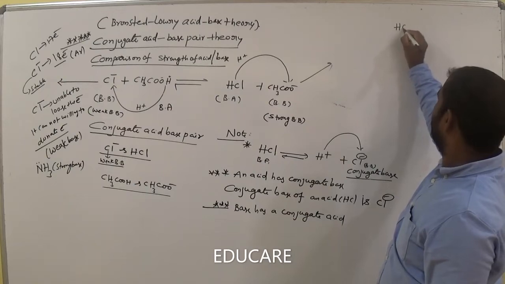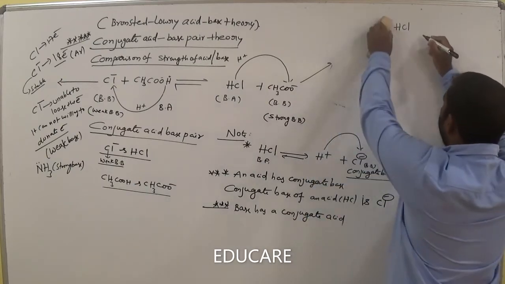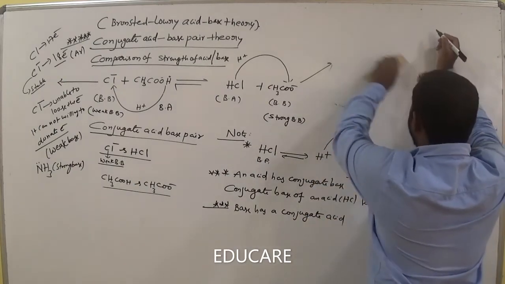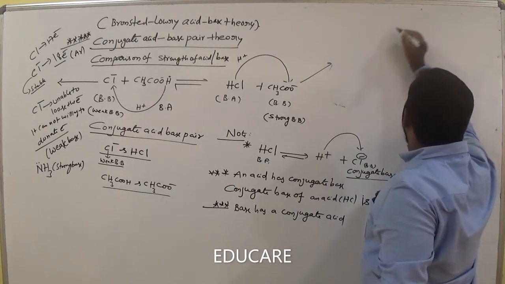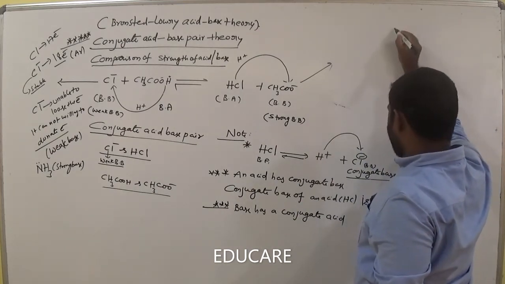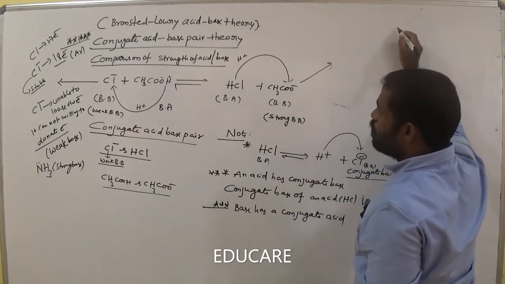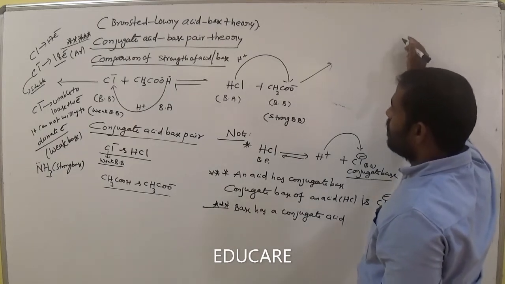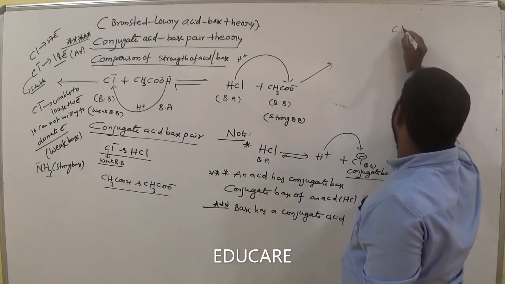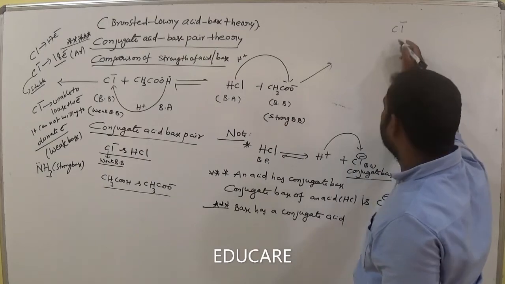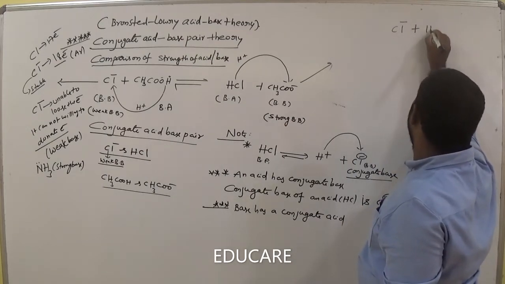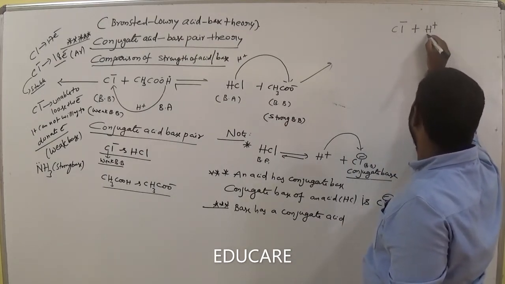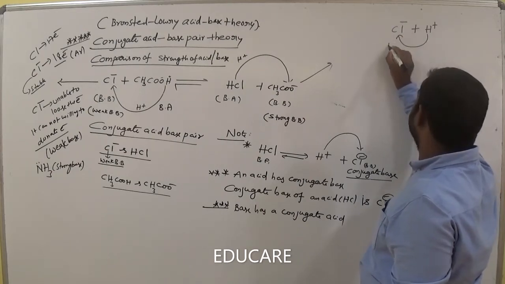In the same example, I would like to take one more base here. Suppose we consider the base Cl minus. Now it gains a proton, that means it is called a Bronsted base, am I right?